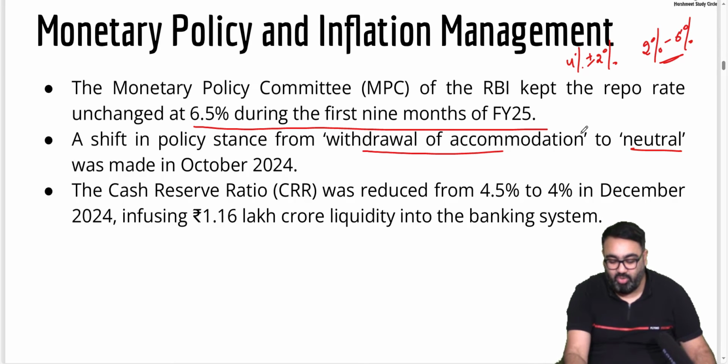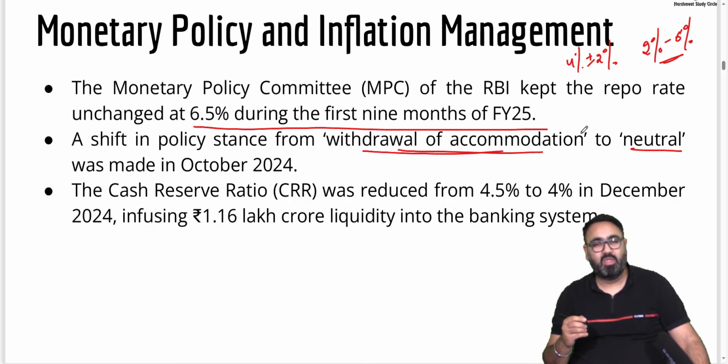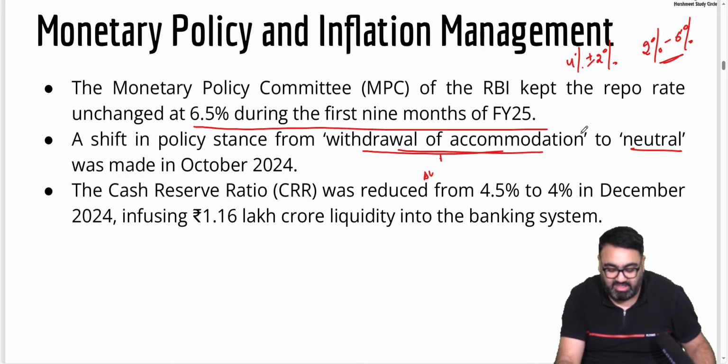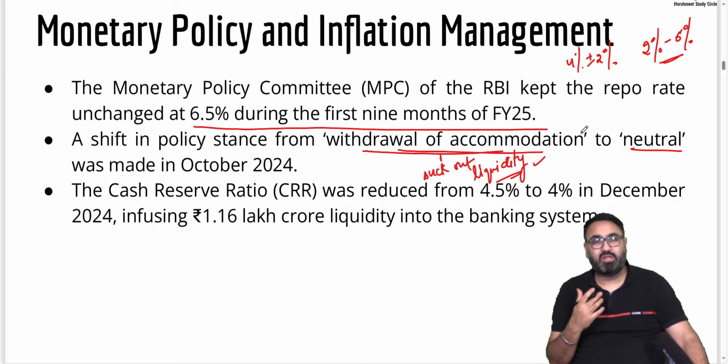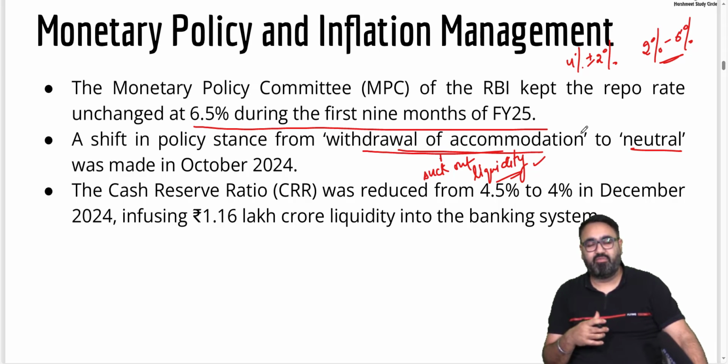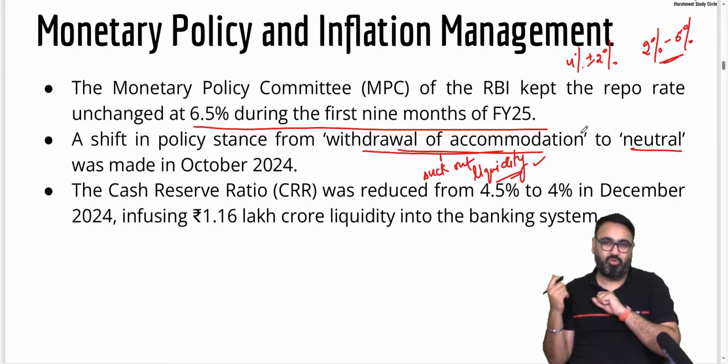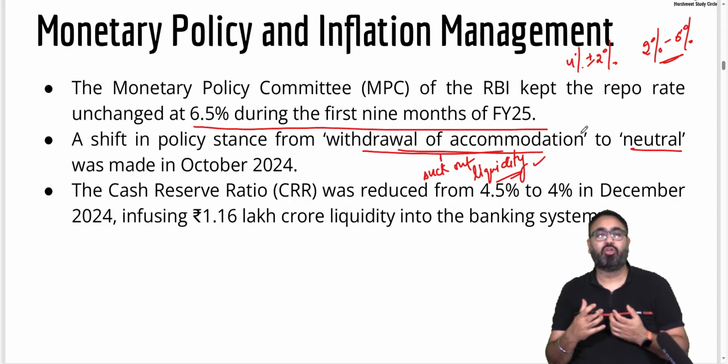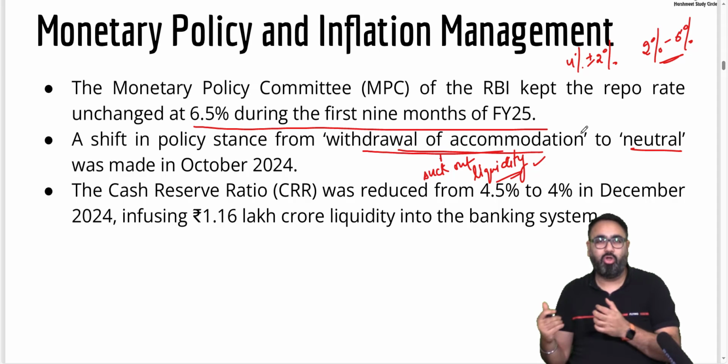When you say RBI is following withdrawal of accommodation, what does it mean? What it means is RBI is trying to suck out liquidity from the market. Now, when the RBI thinks that there is too much inflation, that is, the prices of commodities are increasing, one of the main factors can be that people have too much money in their hand, or money is easily available, so they are buying a lot more stuff, because of which inflation is increasing. So as a result, what they try to do is to control the inflation. They try to bring money out of the market. How? They make it difficult for you to get money. They will make it harder for you to get loan. The loans will cost more. That is called withdrawal of accommodation.